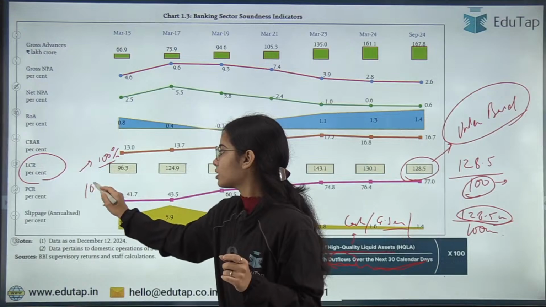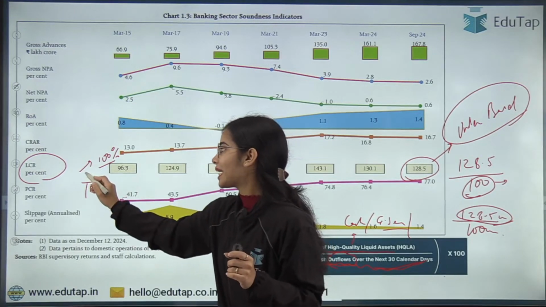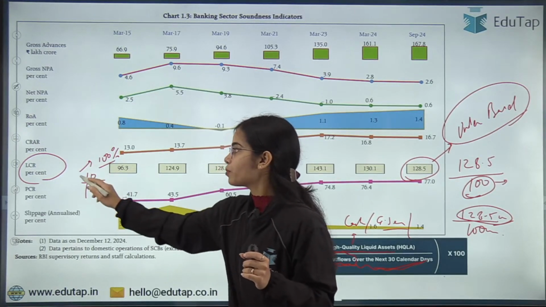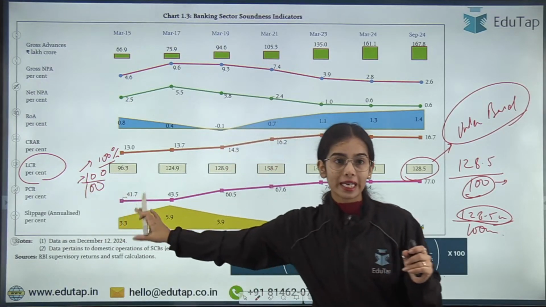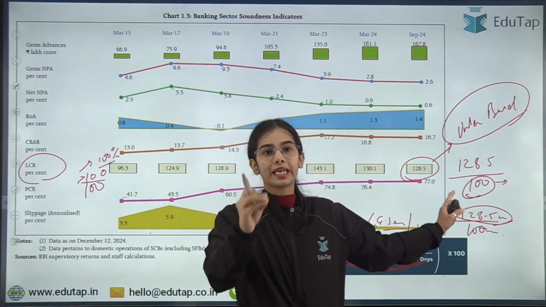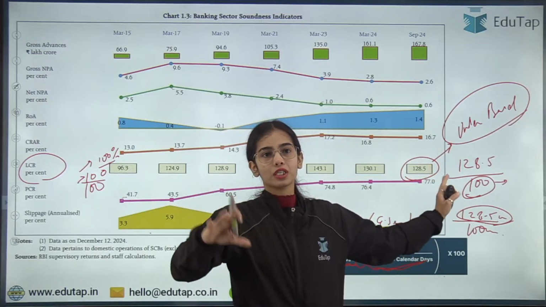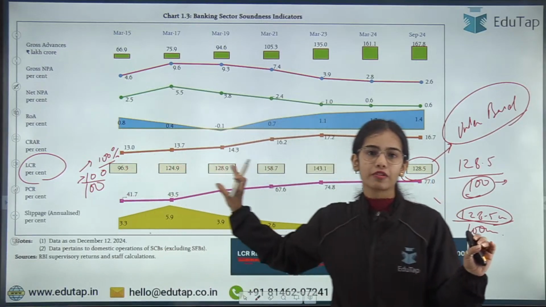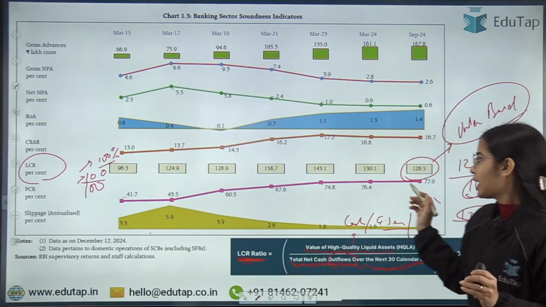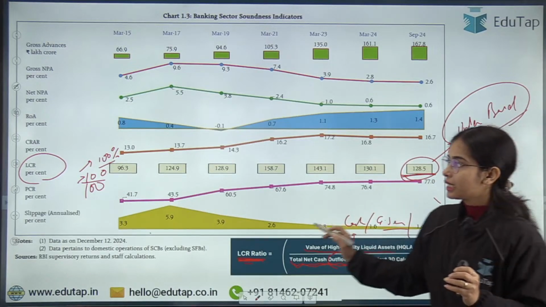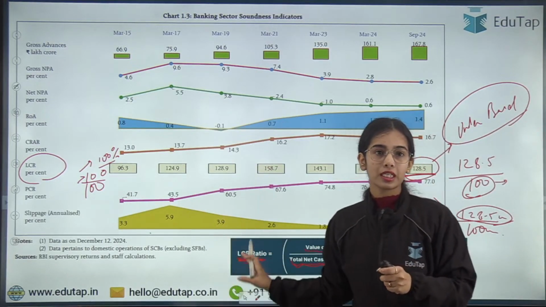That is, if the outflow is expected to be 100 rupees, you should keep at least 100 rupees, or more. Against 100 rupees we are keeping 128.5 rupees for the outflows. So the liquidity coverage ratio is very good in our country at 128.5. Is it clear? Any confusion in the liquidity coverage ratio?